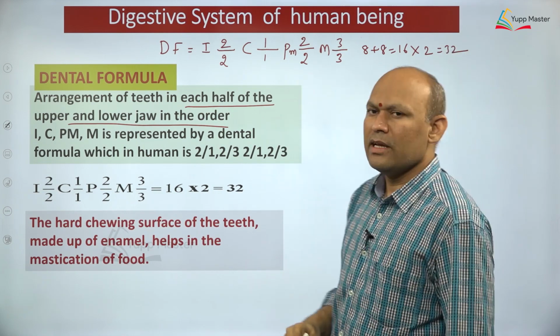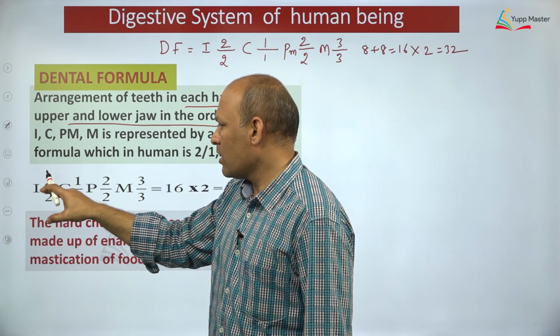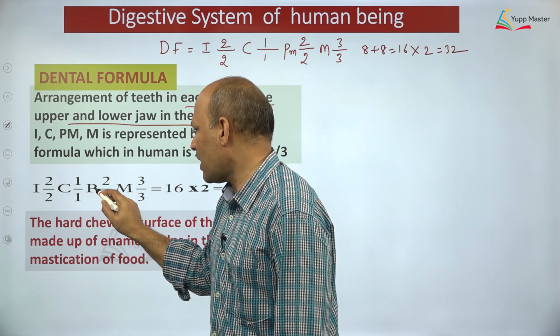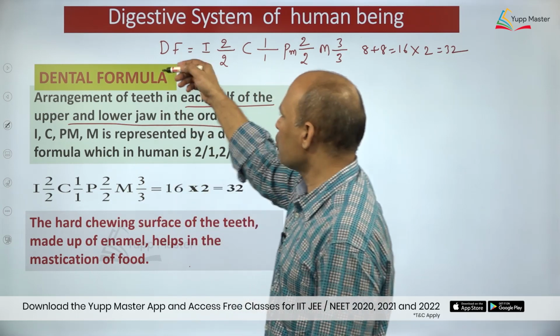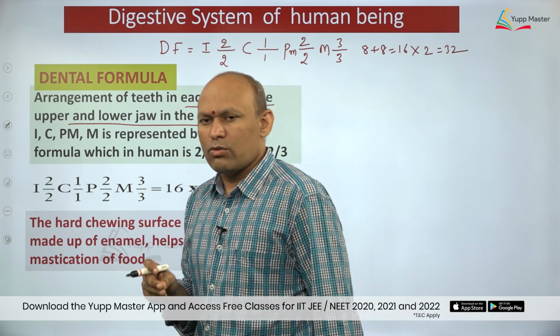So this is the way. In this way we can write what? Dental formula. So directly I have shown here ICPM, right? ICPM in the sense what? ICPM, most important: I, incisors, canines, premolars, molars. I have shown over here, it's very important, right? So the definition, if you remember, it would be better.